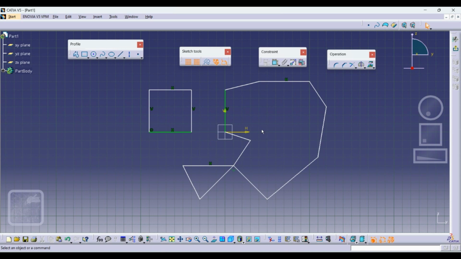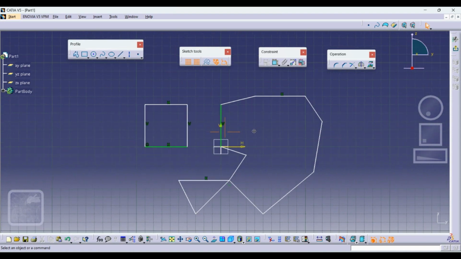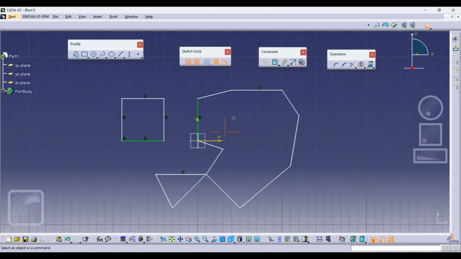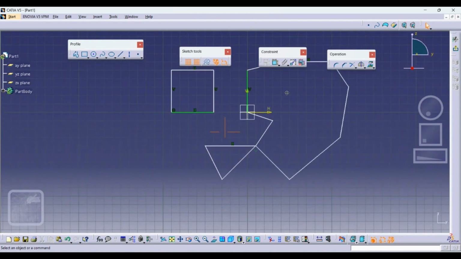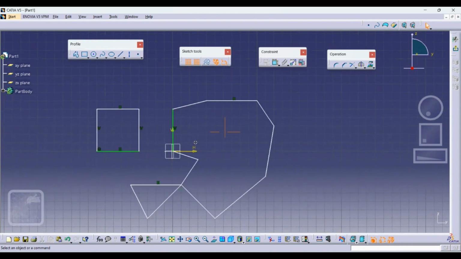So there are three things which you have to do in Catia very frequently. First is zoom in, zoom out, then pan, and then you have to rotate. For zoom, I have told you one thing in the PPT: if you press and hold your middle mouse button, then you can pan your sketch here and there, like this you can see.